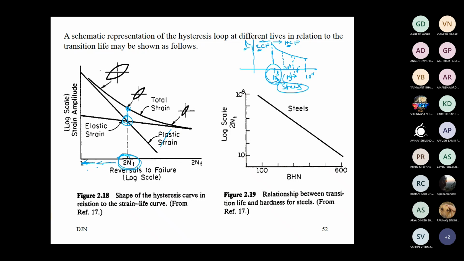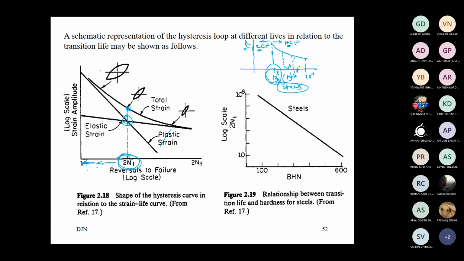If you use and design a component with the SN approach for a life less than 10 to the power 3, ultimately it is a disaster. Greater than 10 to the power 3, in general we may use it, but recommended is to use the SN approach above 10 to the power 4 number of cycles. It depends on metal to metal or alloy to alloy. Composites have some other value, it is not the same value, it varies. So material knowledge is important here, not simply choosing these values, when to use, when not to use. It depends on the material behavior.